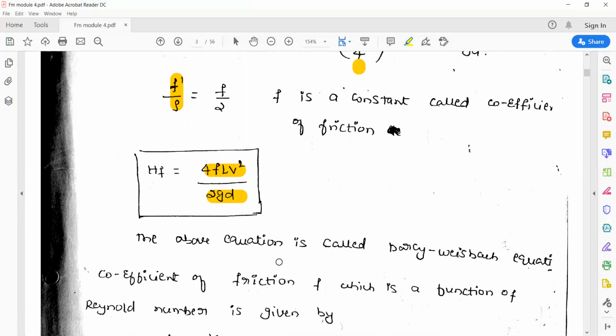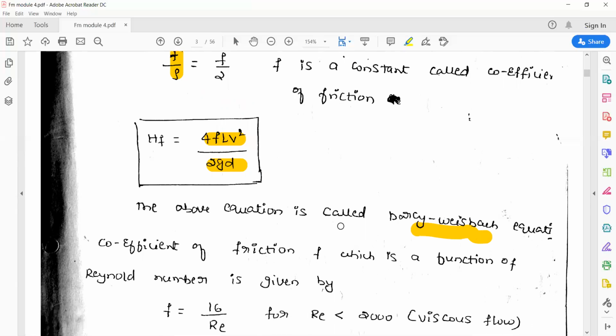When the fluid passes through a pipe or any section, any channel, then the head loss due to friction can be calculated by making use of this formula. So hf is equal to 4fLV² by 2gd. This equation is called the Darcy-Weisbach equation. He is the scientist who analyzed this concept, so that's why this equation is called the Darcy-Weisbach equation.